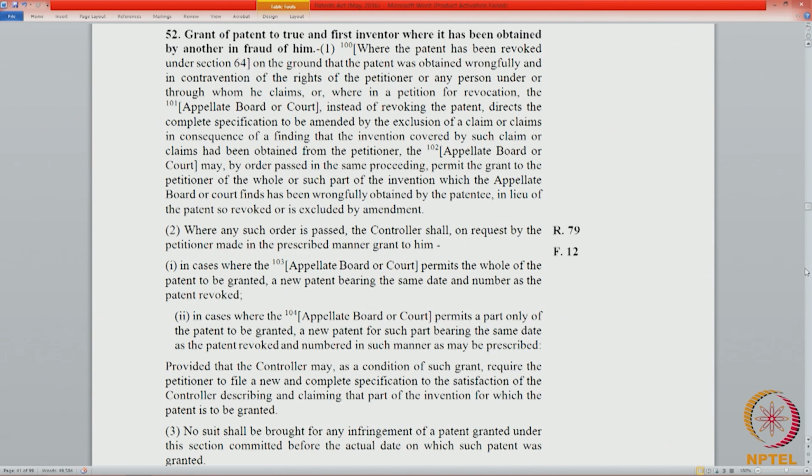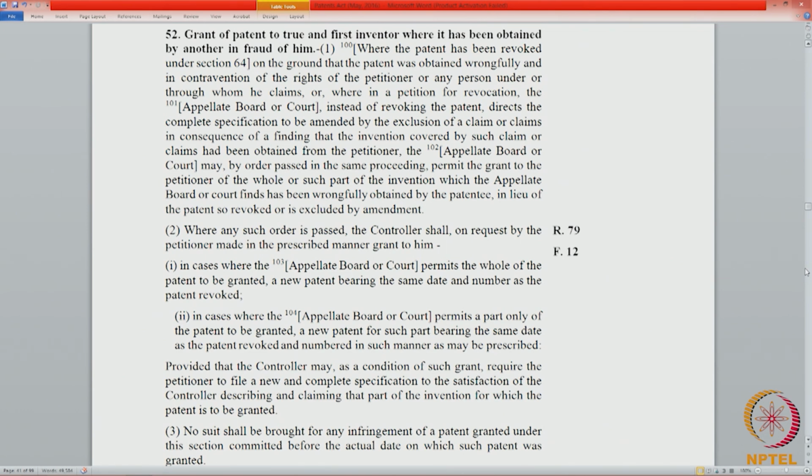So that was a case where an applicant who filed for a patent and got the patent granted, but he was not entitled to it. The person who was the genuine owner of the patent could first file an opposition under section 25(2), get the patent revoked, and then ask the controller to substitute him as the owner of the patent. That was in the context of opposition proceedings.